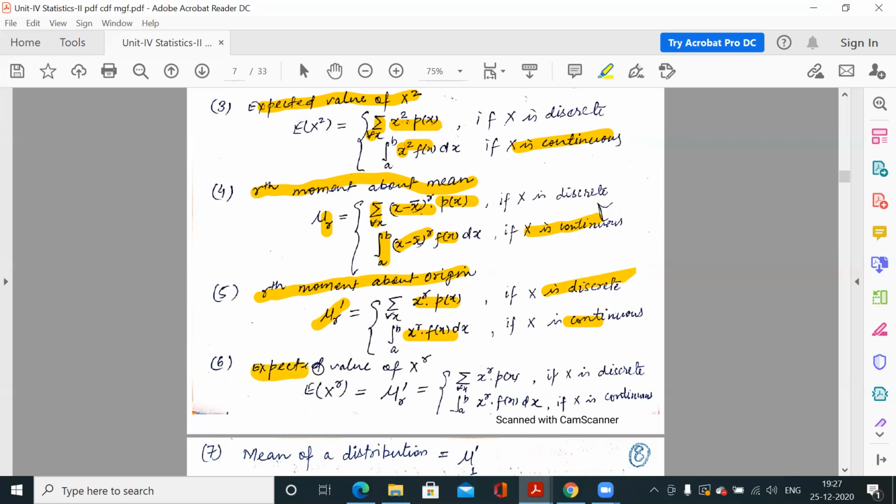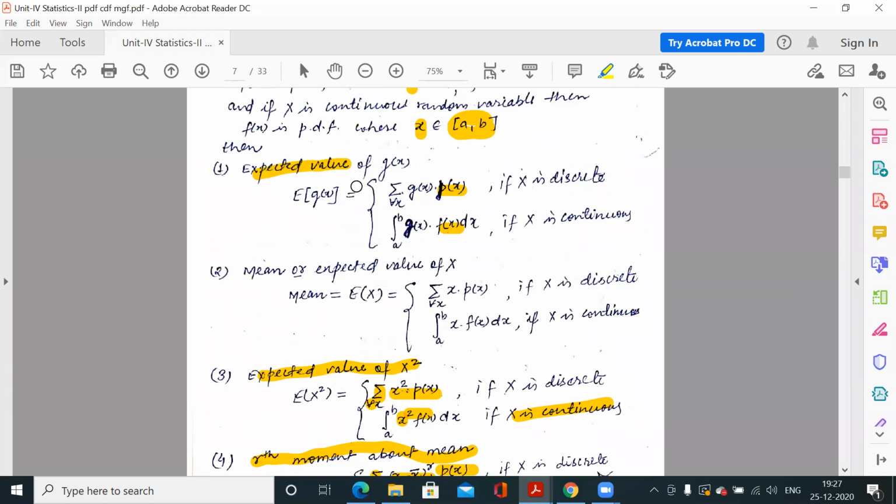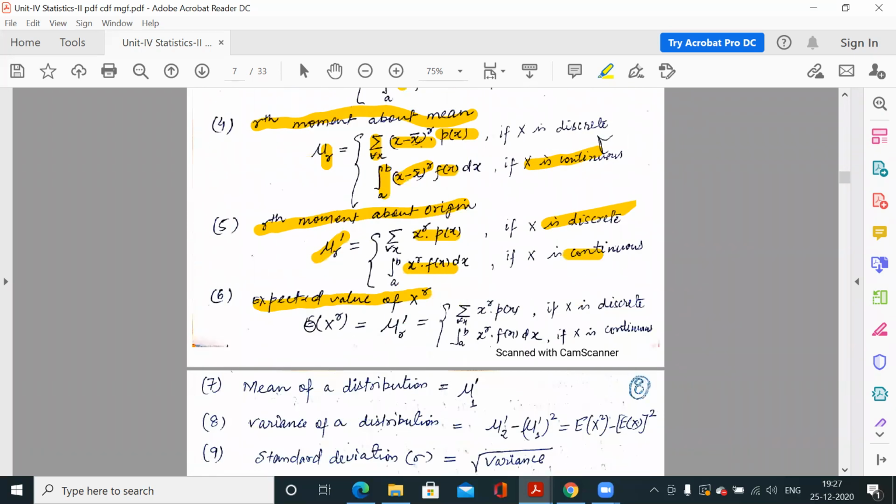Now the expected value of x to the power r. Similarly, now you have gx value as x to the power r. So what is the expected value of x to the power r? This x to the power r would be multiplied to px, and x to the power r would be multiplied to fx, depending on the nature of the variable.